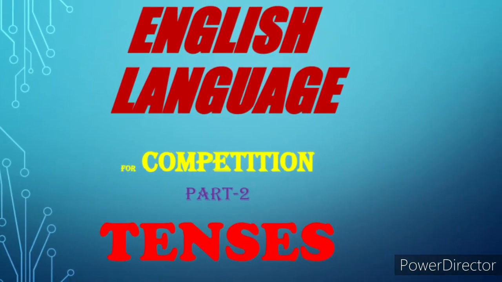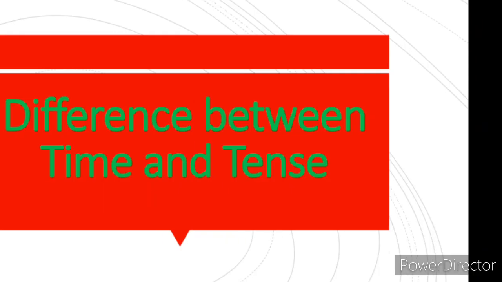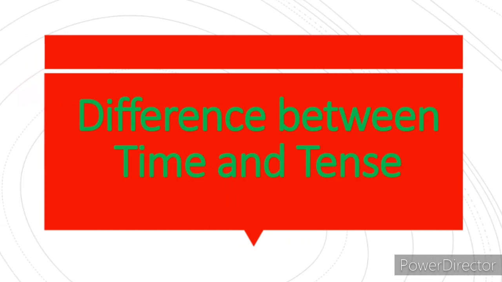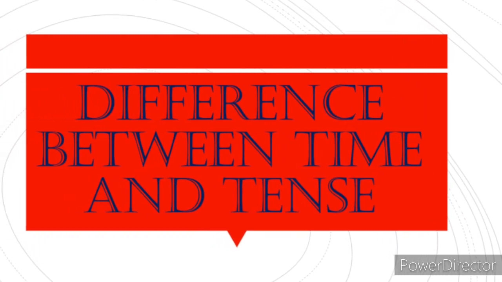Today we will know about the tenses. So there is a difference between time and tense. Time is universal and all people think in terms of past, present and future. Tense is a matter of grammar. Every language has its own tense system.